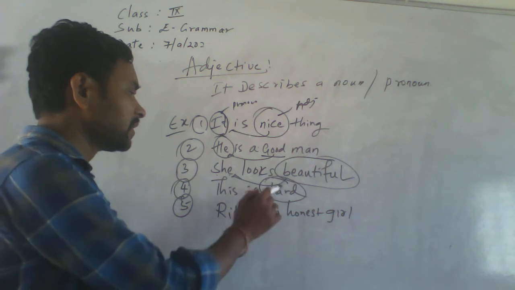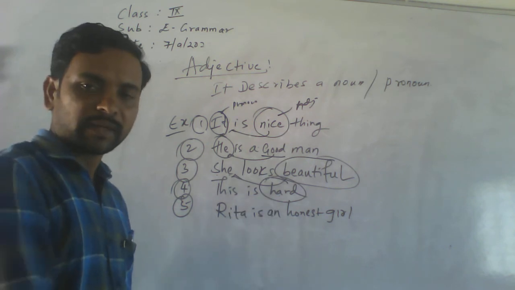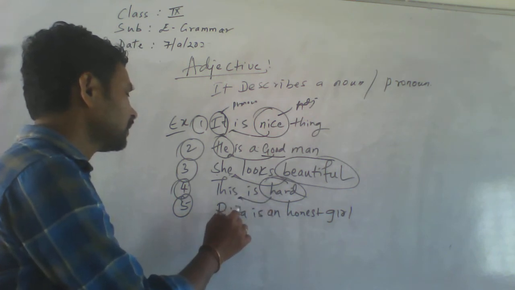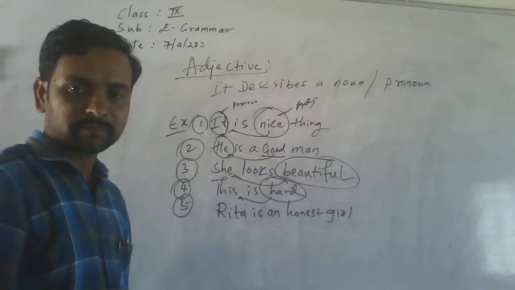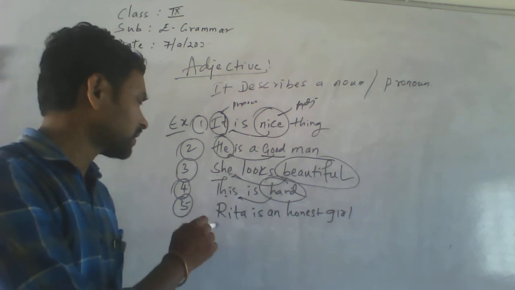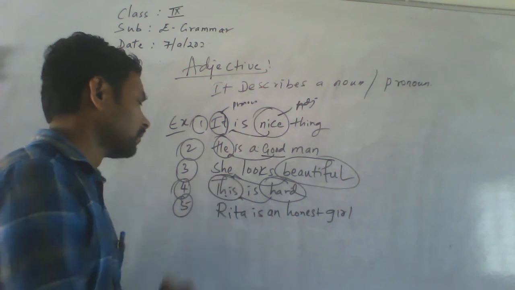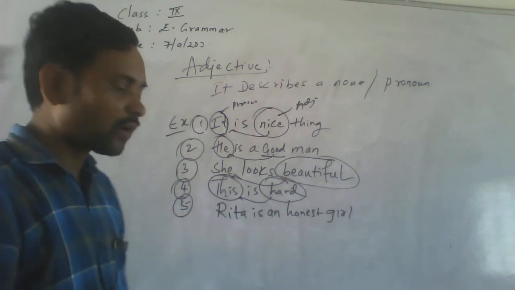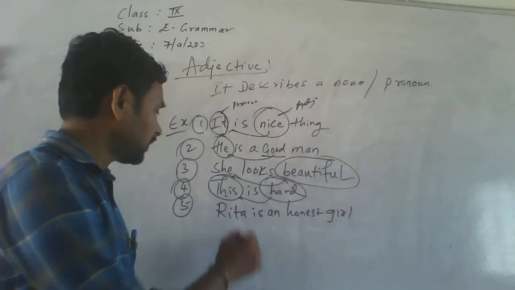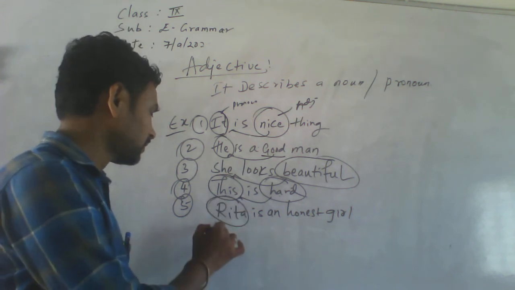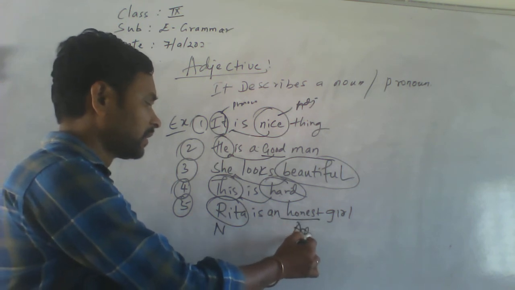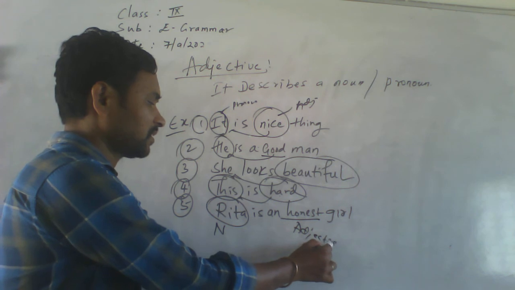Then, this is hard. Hard is an adjective, and this describes a personal pronoun. Then, Rita is an honest girl. Here Rita is a noun, and honest is an adjective.